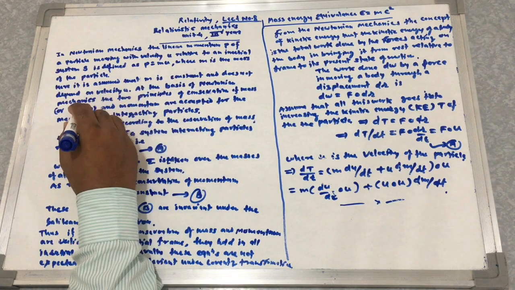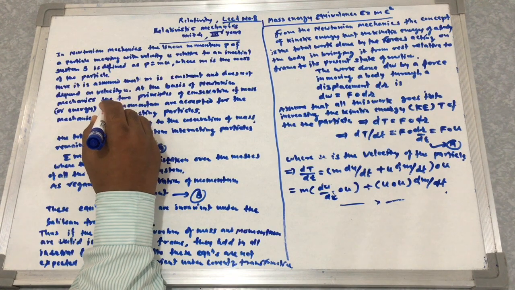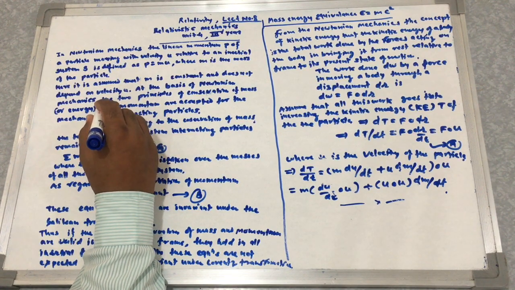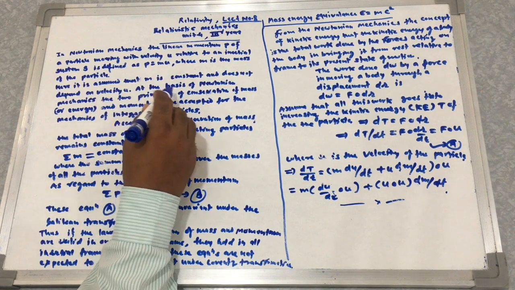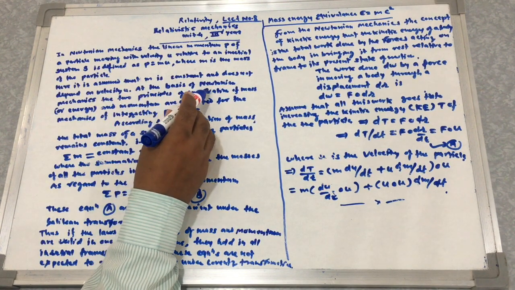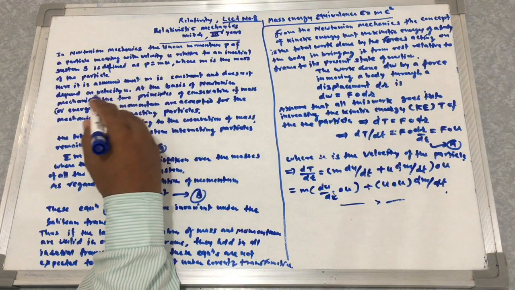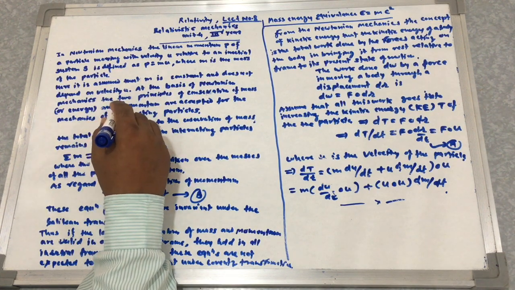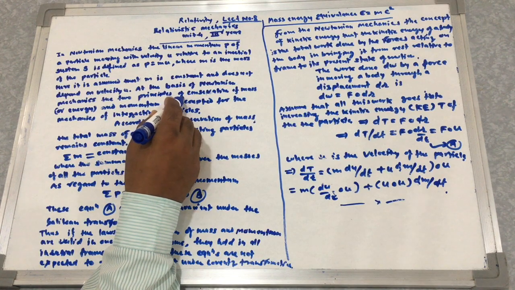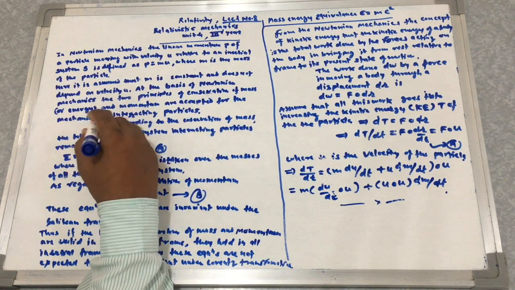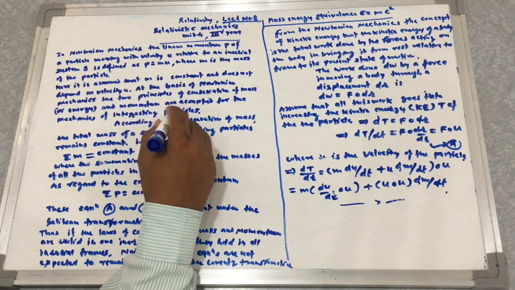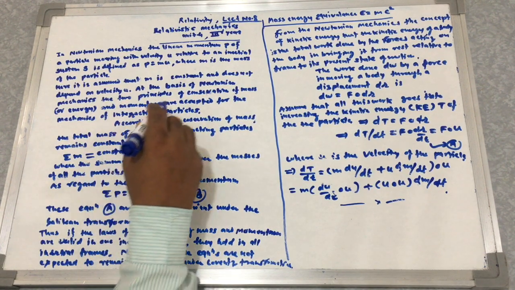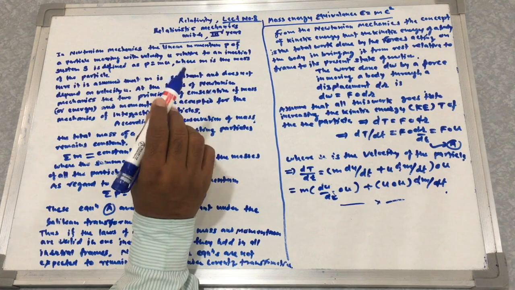So at the basis of Newtonian mechanics, the two principles of conservation of mass or energy and momentum are accepted for the mechanics of interacting particles.